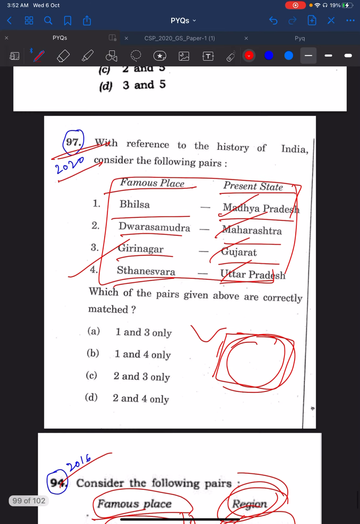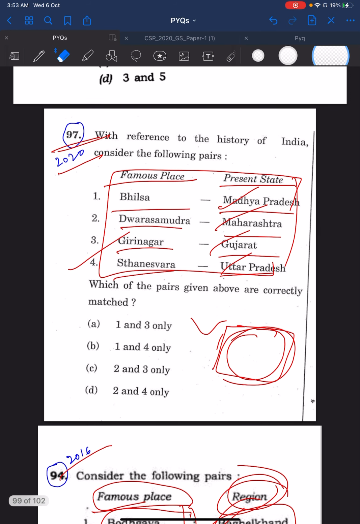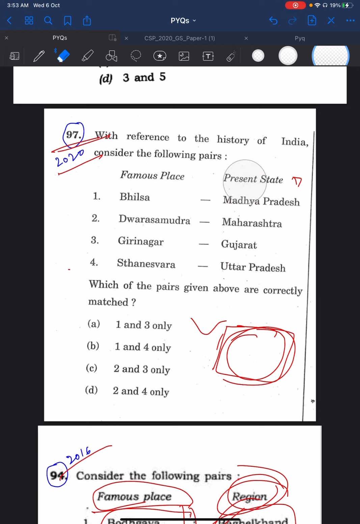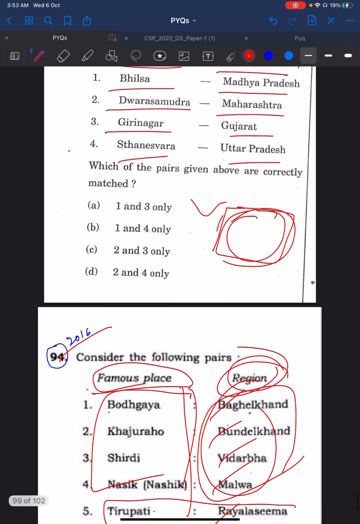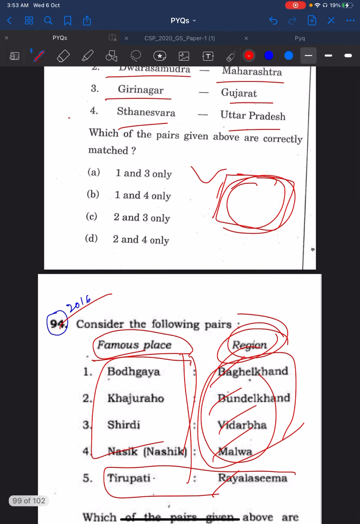Then you see the 97th question of 2020. This is about famous places and present state. Some famous places were given, and Madhya Pradesh, Maharashtra, Gujarat. So the same kind was in 2016, famous places and region.